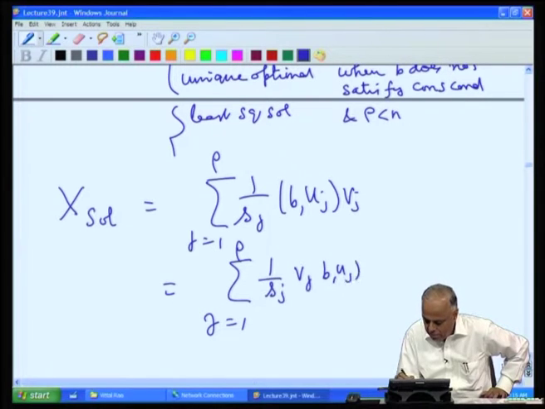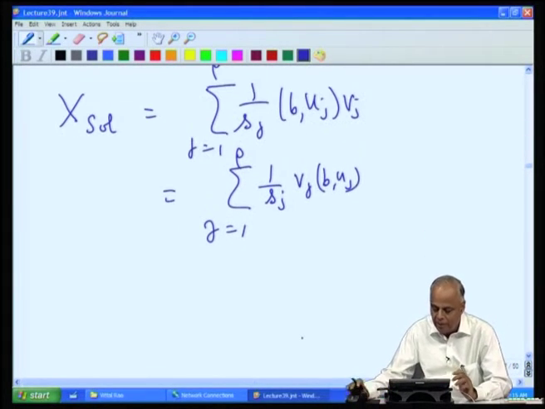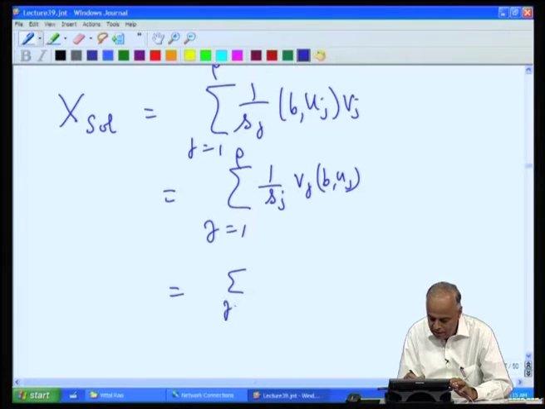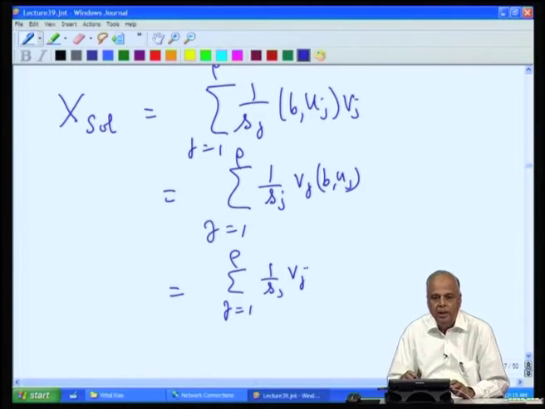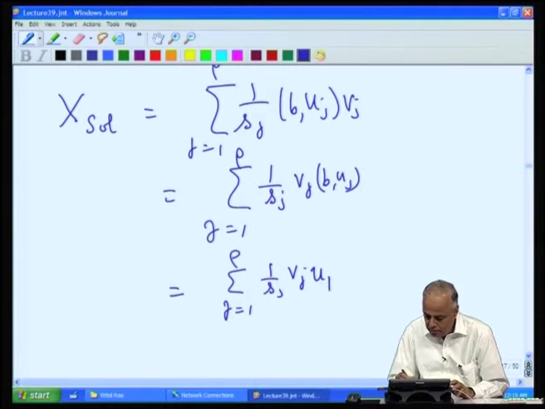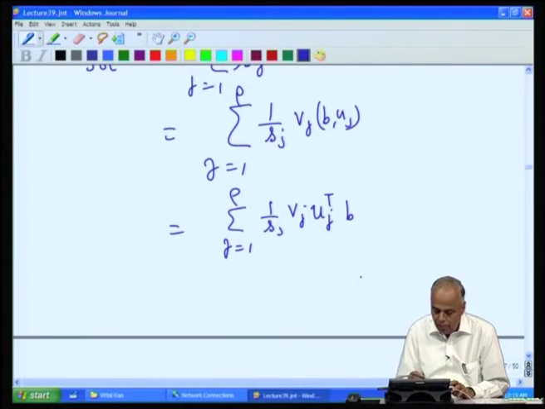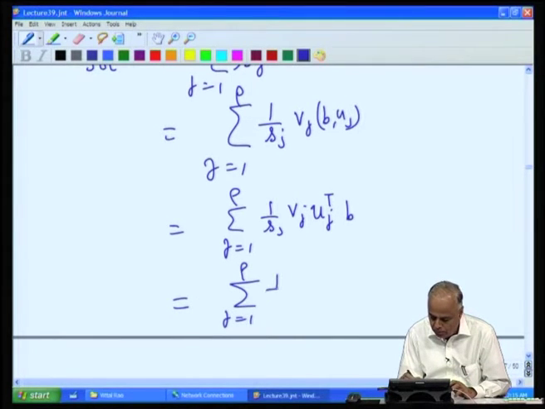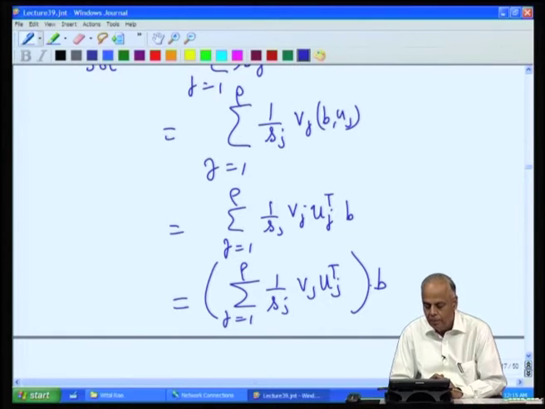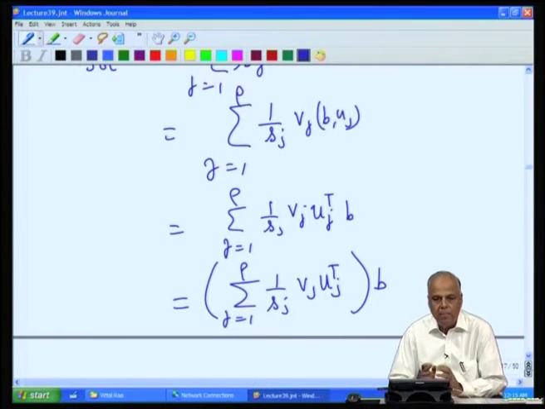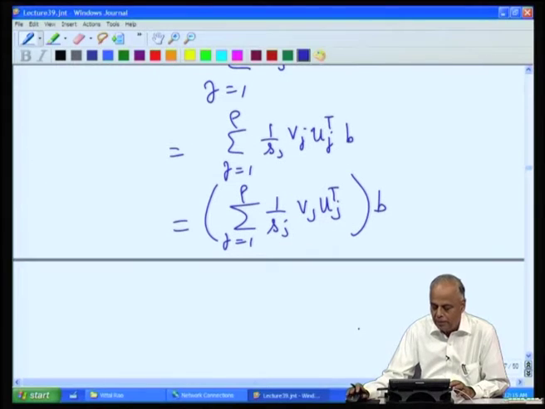We will write the number B u j to the right of the vector, and now that can be written as summation j equal to 1 to rho 1 by S j V j, where the inner product can be written as u j transpose B. And therefore, we can write this as summation j equal to 1 to rho 1 by S j V j u j transpose acting on B.